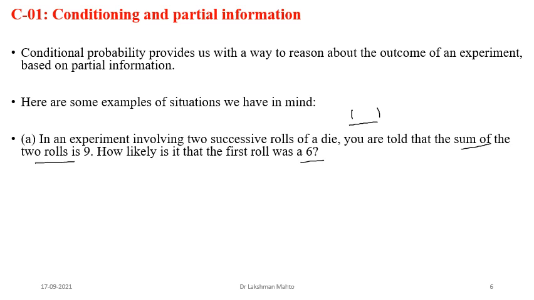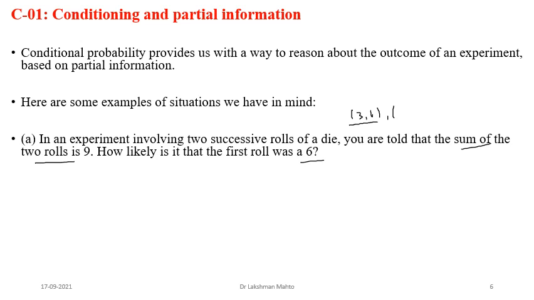Sum is 9. The first roll must be at least 3, since 2 plus 6 only goes up to 8. So from 3 onward you get a sum of 9. First is 3 comma 6, since 3 plus 6 is 9. I'm talking about this partial information, not the complete sample space.